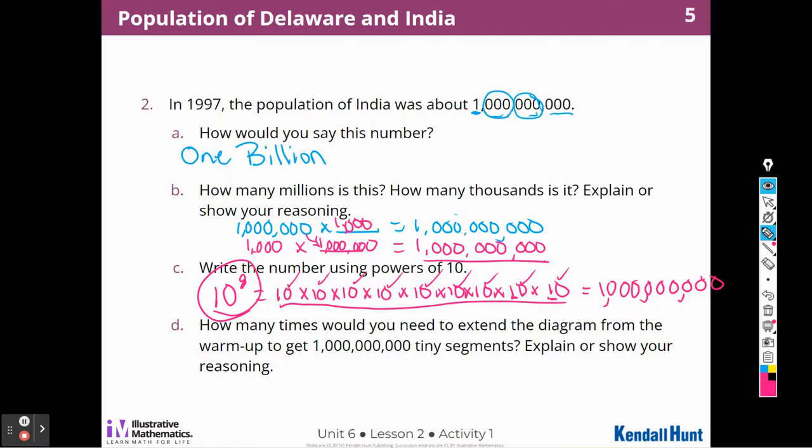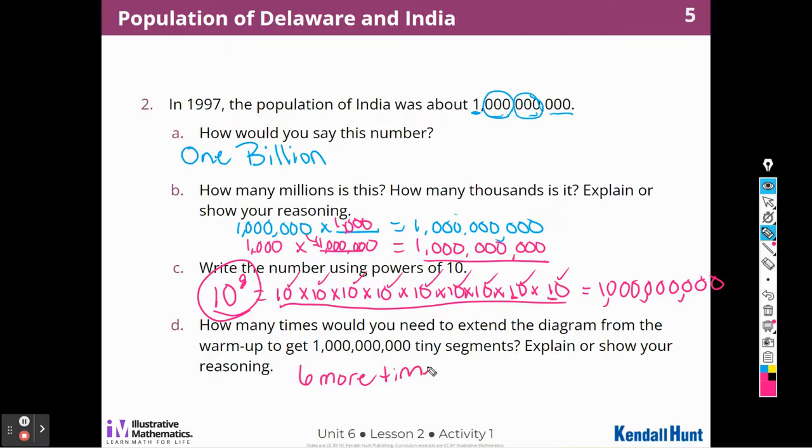How many times would you need to extend the diagram from the warm-up to get 1 billion tiny segments? That's a good question. How many times would I have to extend it? Well, I would think if I had to extend it 3 more times to get a million, I need a billion. I think I'm going to have to do twice that much and do 6 more times.